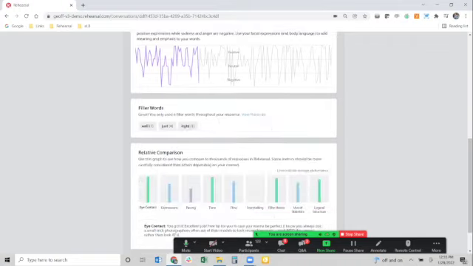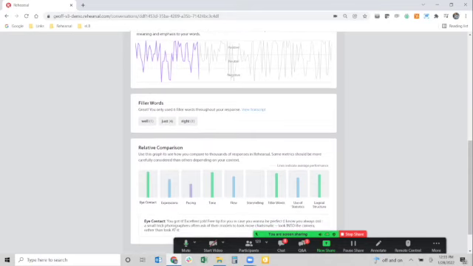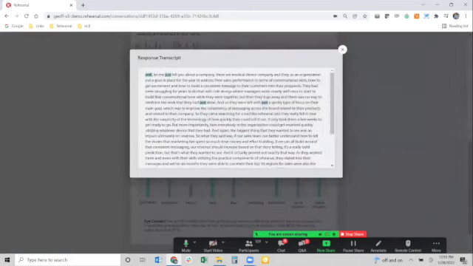Additionally, the AI is going to capture keywords, as we mentioned, but also filler words. How many times did you say or like, or well, or just? And I can view my transcript here to see where those are called out in my response, for example.